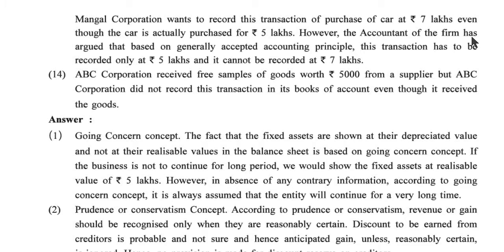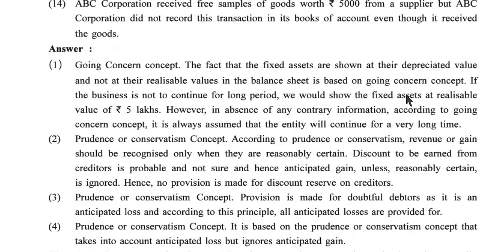However, the accountant of the firm has argued that based on generally accepted accounting principles, this transaction has to be recorded only at 5 lakh and it cannot be recorded at rupees 7 lakhs. 14th one, ABC Corporation received free sample of goods worth rupees 5,000 from the supplier, but ABC Corporation did not record this transaction in its books of account even though it received the goods.